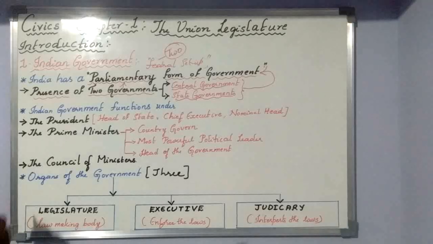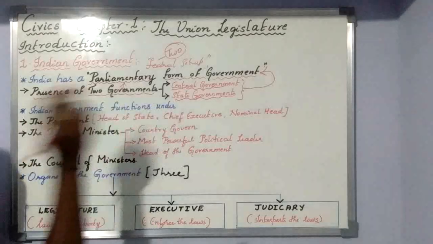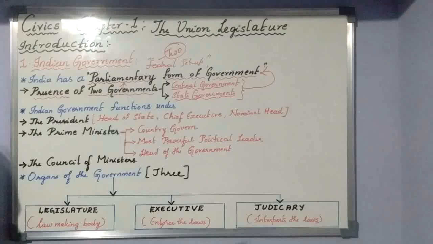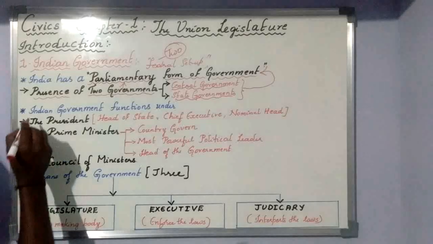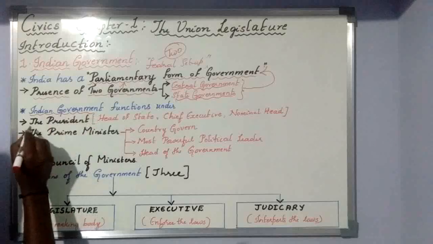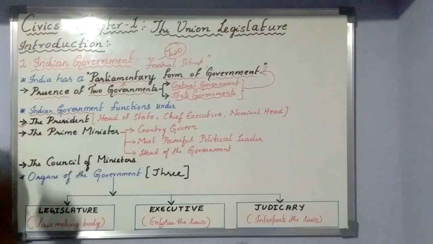The second thing is that the Indian government functions under three major personalities or three major groups. The people take a very important role in the functioning of our Indian government. In that, first and foremost, we have the president.